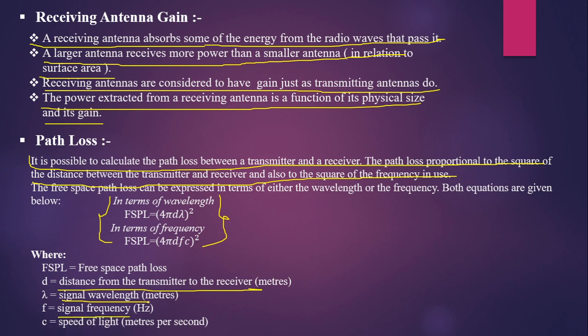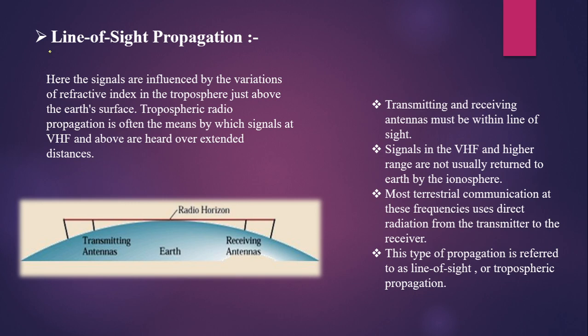Now, line of sight. Another mode of propagation is line of sight propagation. Here, in line of sight propagation, transmitting and receiving antennas must be within the line of sight. So this is the direct wave propagation. Here you can see this is the transmitting antenna, this is the receiving antenna, and this is the direct propagation.